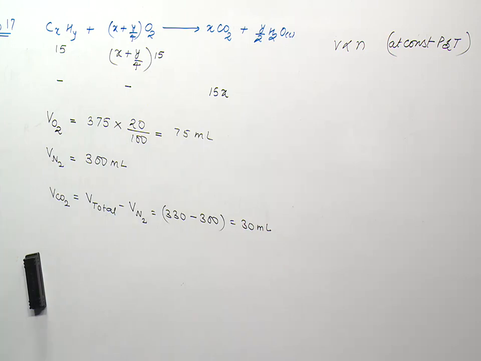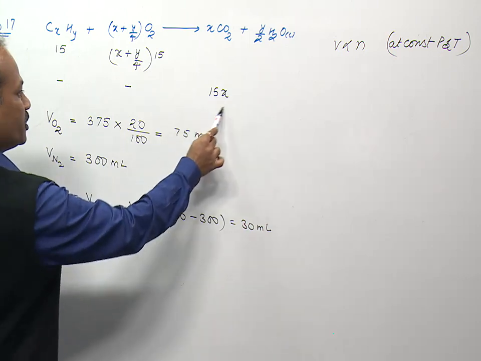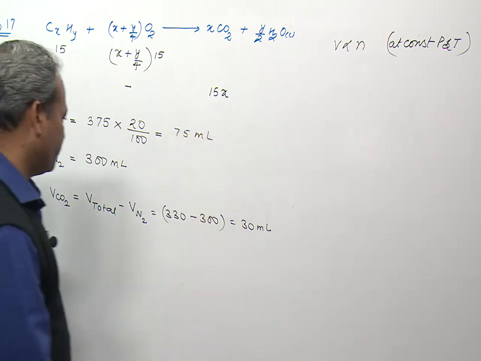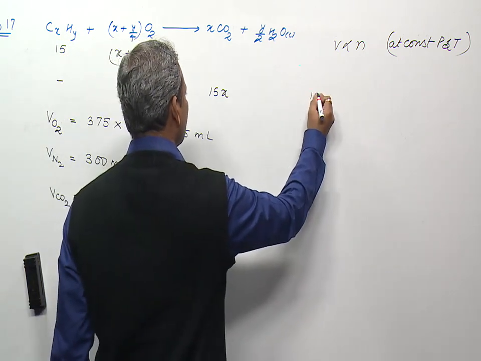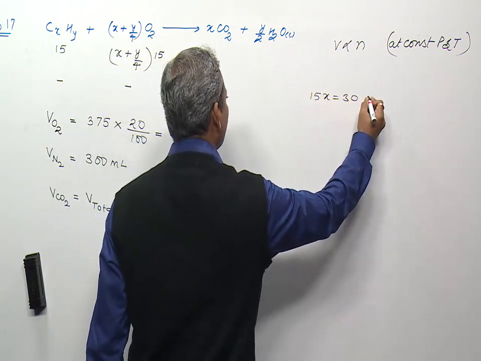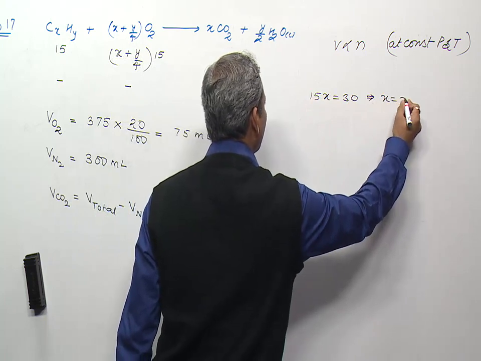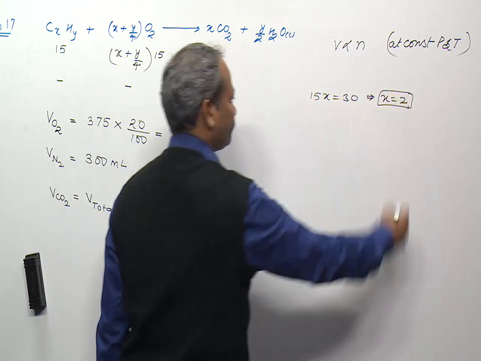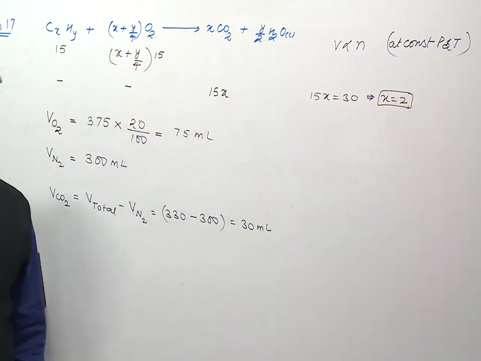As per our calculation, the volume of CO2 produced will be 15x. So equation number 1: 15x equals 30, so x equals 2.